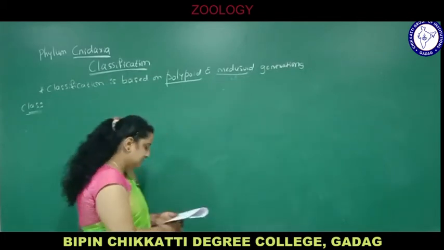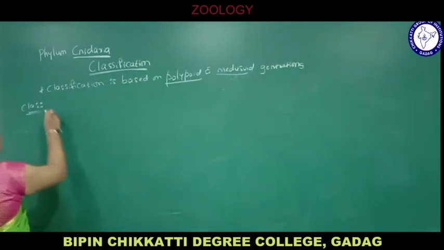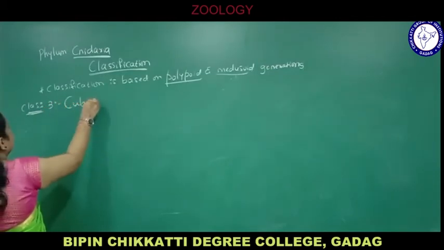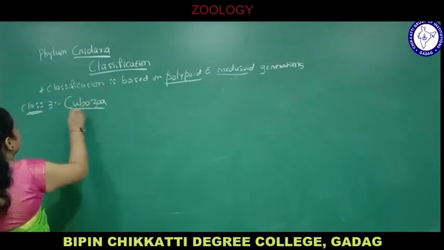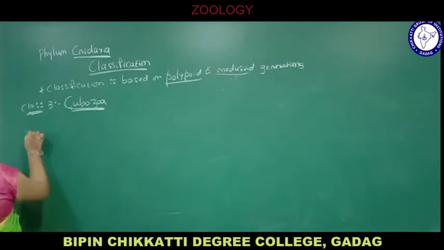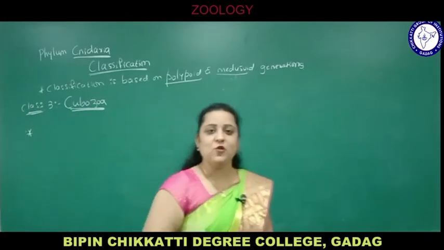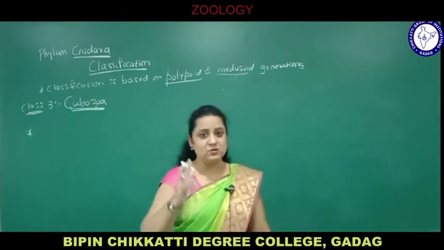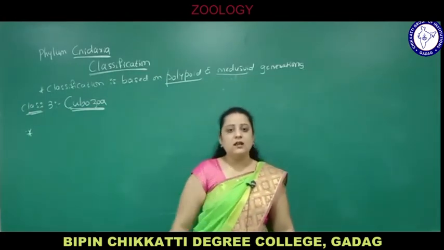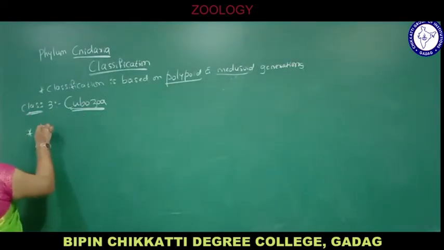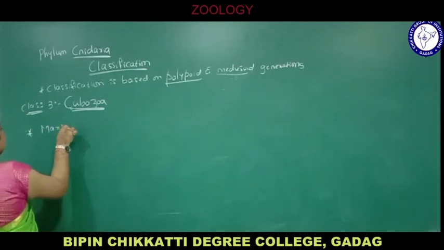Class number 3, that is Cubozoa. All are marine. The next coming examples are marine because the only freshwater one is Hydra, belonging to class Hydrozoa. Remaining all are marine forms. So all are marine, found in tropical and subtropical oceans.